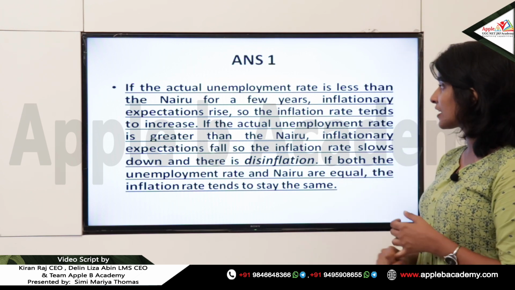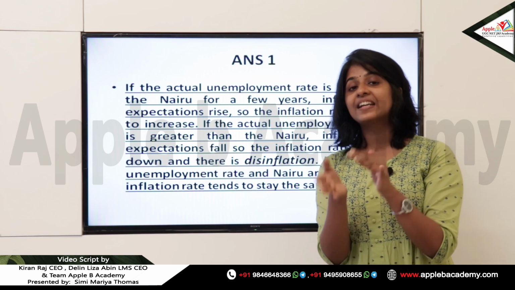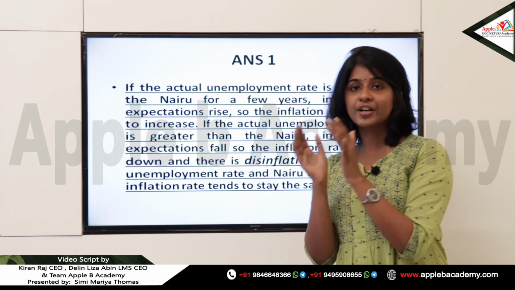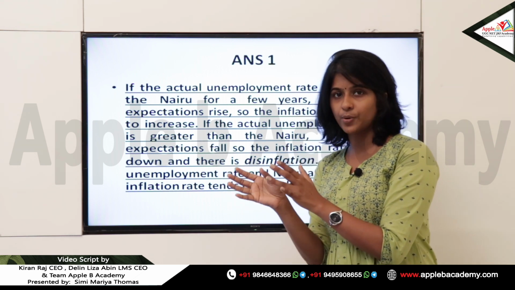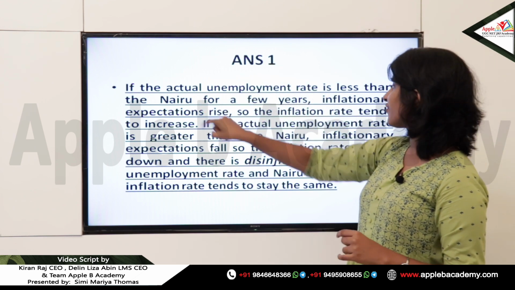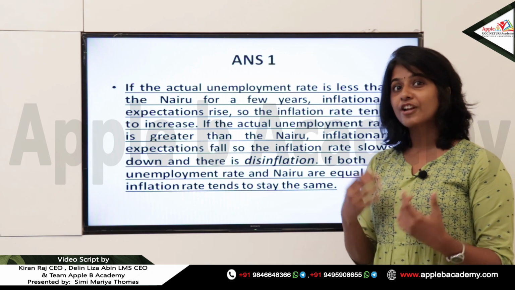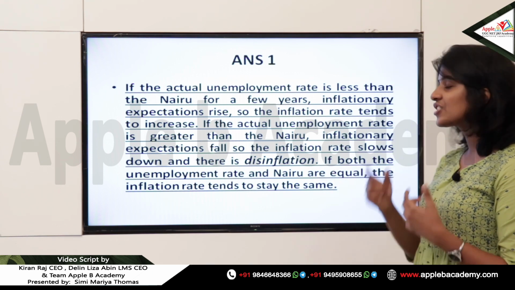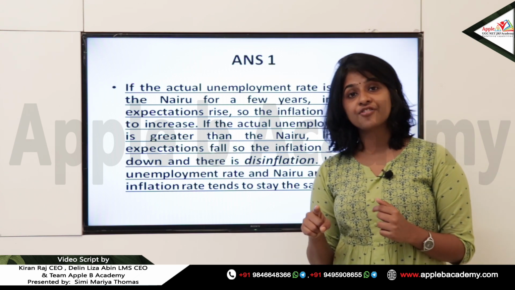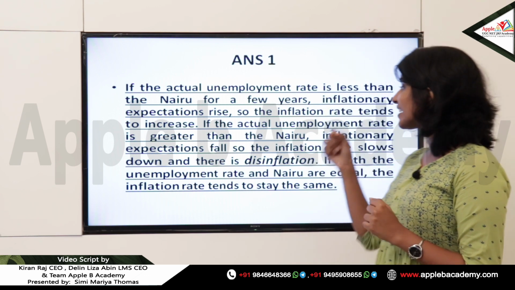So this question is with respect to what if actual unemployment is less than the non-accelerating inflation rate of unemployment, or the natural rate of unemployment. What happens if the actual unemployment rate is less than the natural rate of unemployment? Inflationary expectations rise, which means the inflation rate tends to increase. Whereas when the actual rate of unemployment is more than the natural rate of unemployment, the inflation tendency falls.